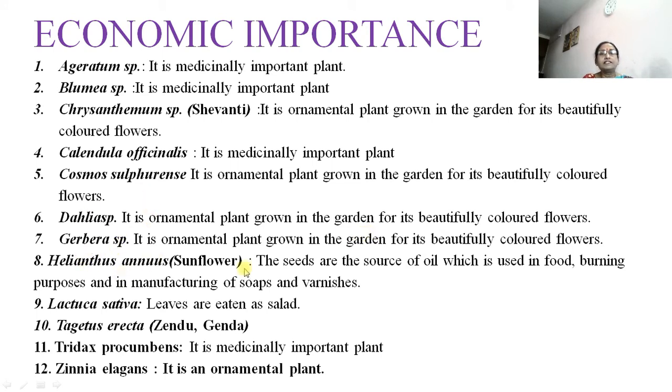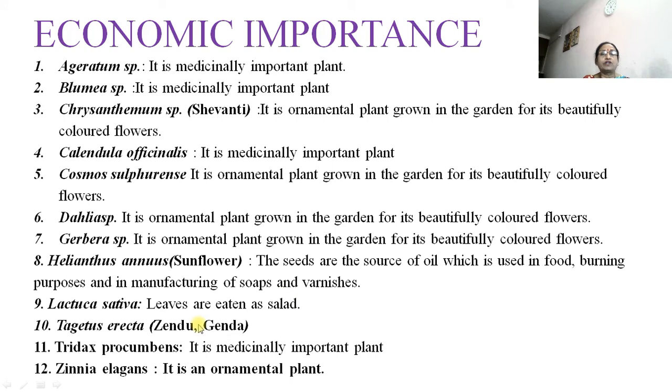Then Gerbera, this is also an ornamental plant. And Helianthus annuus, sunflower: the seeds are the source of oil, which is used as food, for burning purposes, and in the manufacture of soap and varnishes. That's why this is a very important plant, the sunflower. Sunflower ghee, that is dalda, can also be prepared from this oil, and that's why it is very important economically.